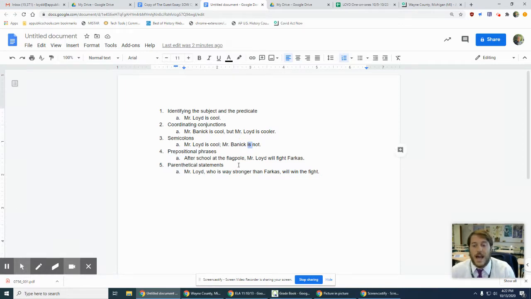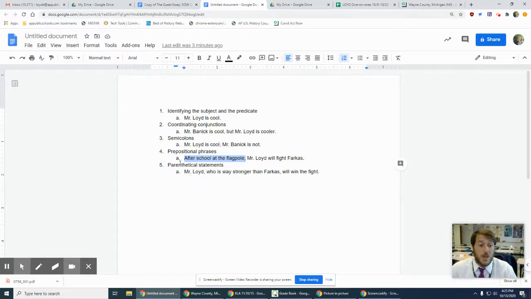Prepositional phrases. This is telling you time or place, when or where something is going to happen. So, after school at the flagpole, and then the comma comes after the phrase, Mr. Lloyd will fight Farkas. Again, this could stand all by itself. I could delete everything that's right here, and this sentence still makes sense, right? Mr. Lloyd will fight Farkas. That's a complete thought. All that this highlighted part does is tell me when and where that's going to happen.